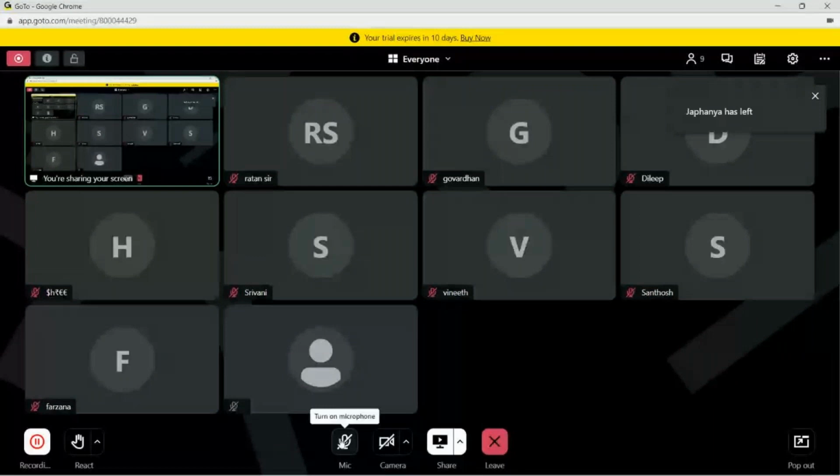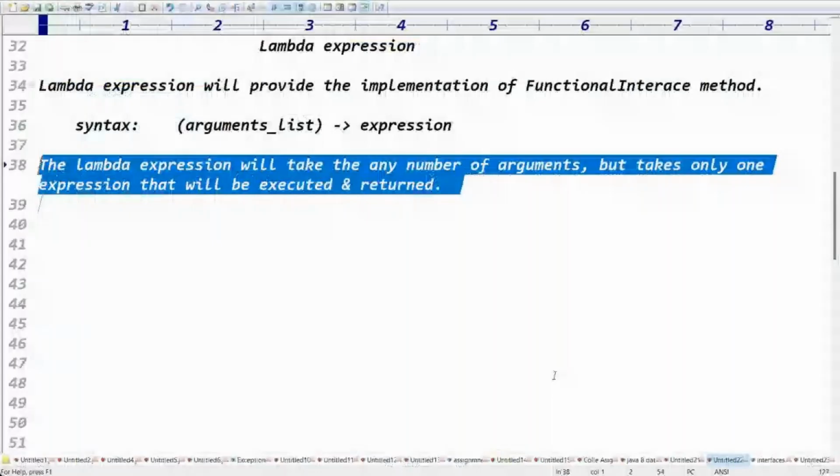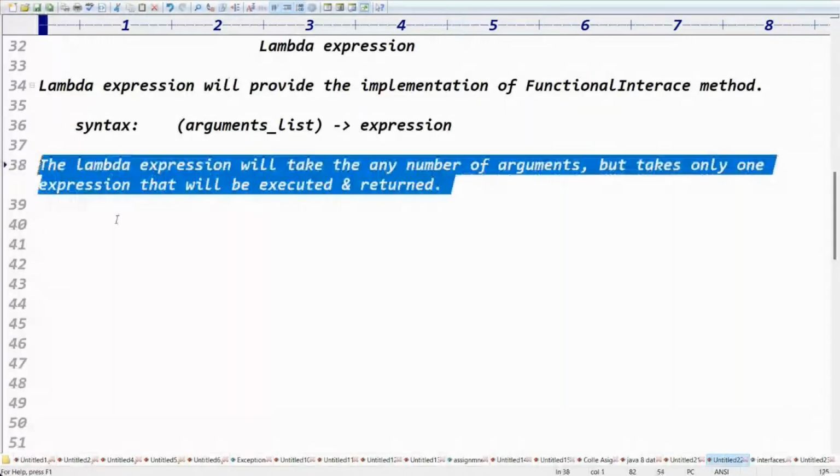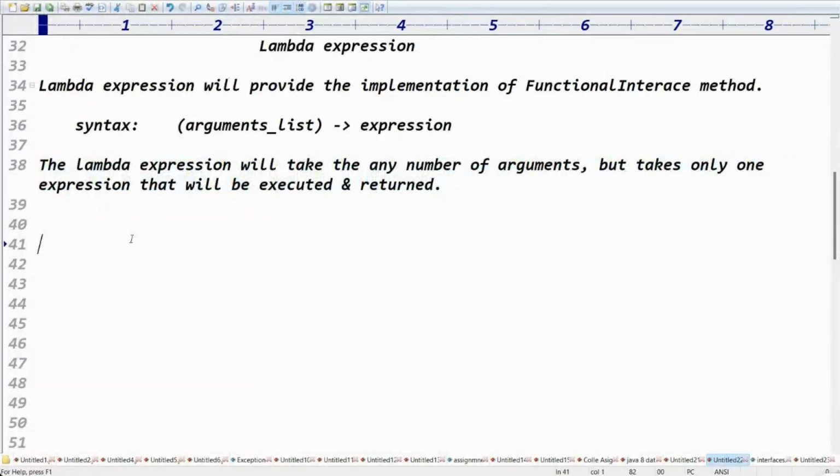You got the point, right? Lambda expressions will take what? Any number of arguments, but only one expression that will be executed and returned, right? Exactly. Get the point. I will write one example, guys, so you'll get the clarity.